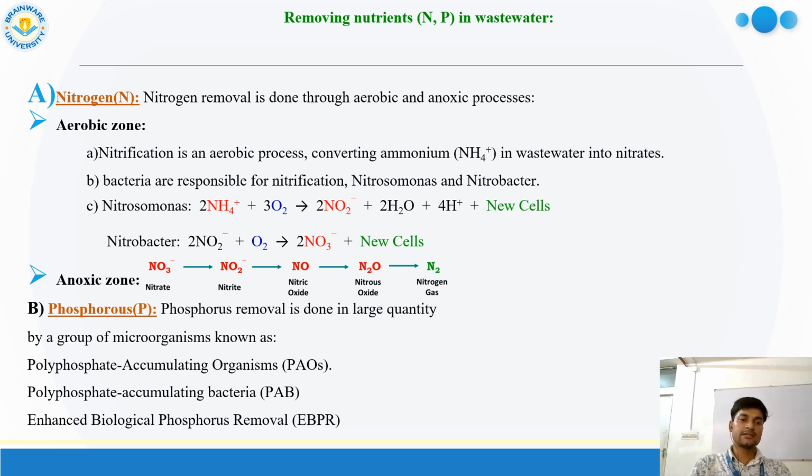Another thing is phosphorus. Phosphorus removal is done in large quantity by a group of microorganisms known as polyphosphate accumulating organisms and polyphosphate accumulating bacteria. They are responsible for separating out phosphorus within the water body, and by enhancing the biological phosphorus removal process, we can also separate out the phosphorus. That phosphorus is also responsible for eutrophication. So we can maintain the nutrients within the water as well as the dissolved oxygen within the water by these two processes.